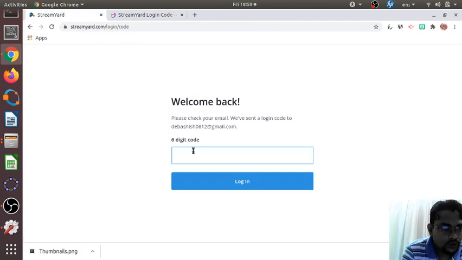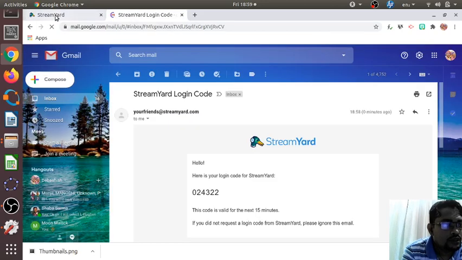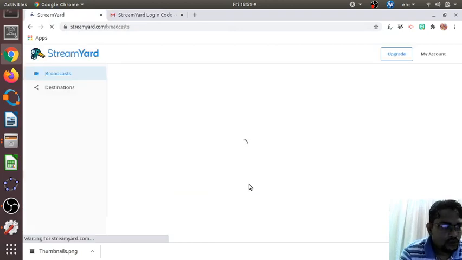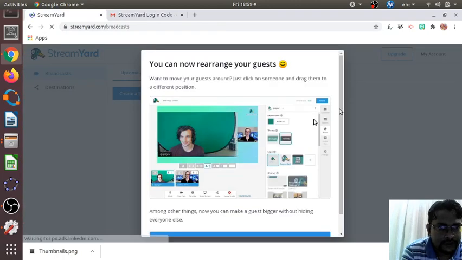It's a one-time code, you can use it. With this code you may log into your account.